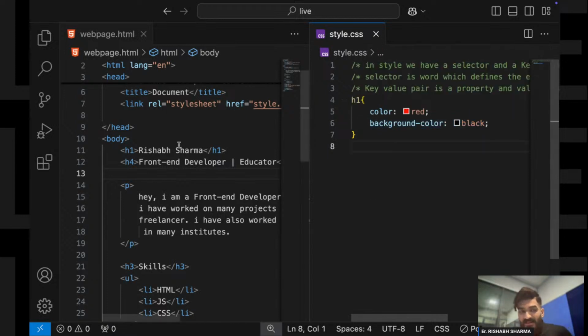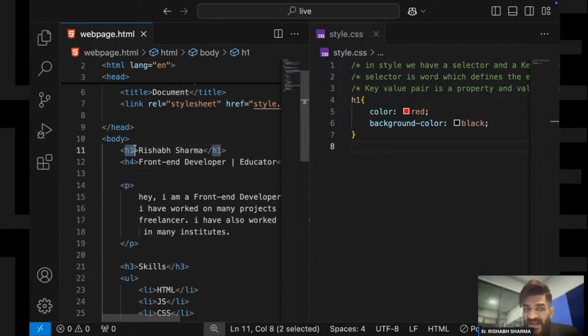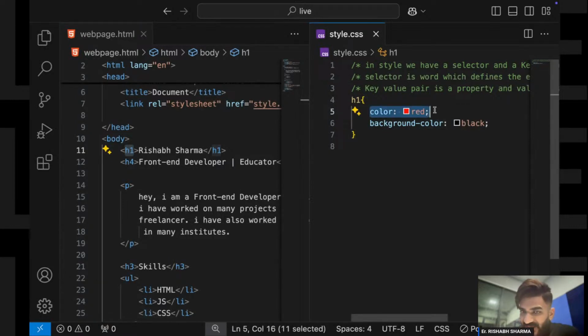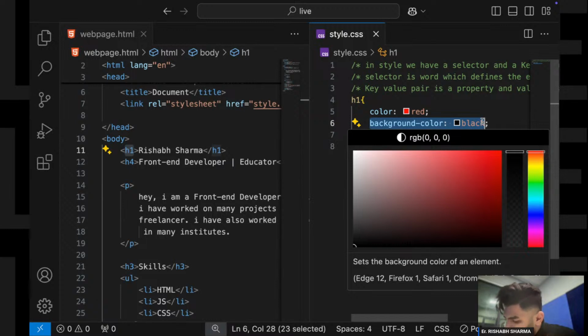So it has done the same thing, right? It has targeted the h1 tag, and its color is red and its background color is black, right?